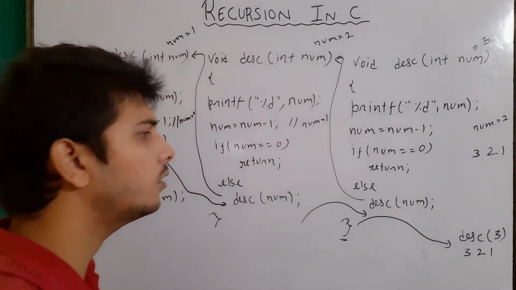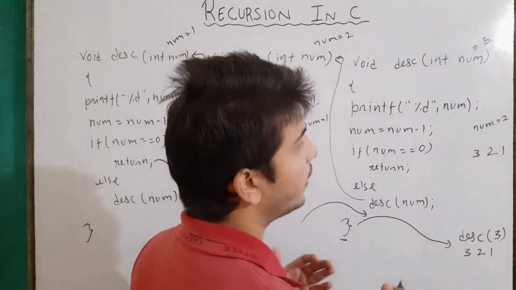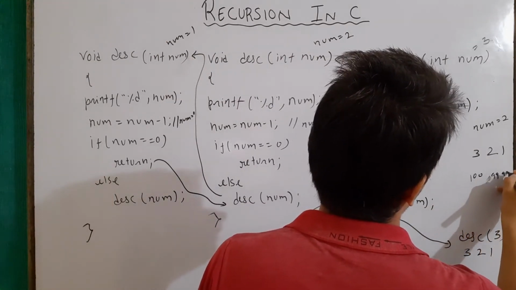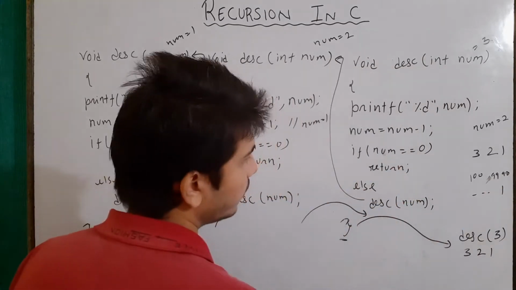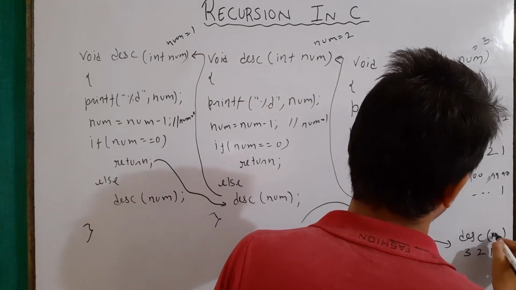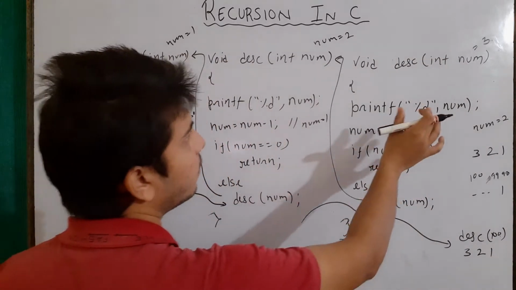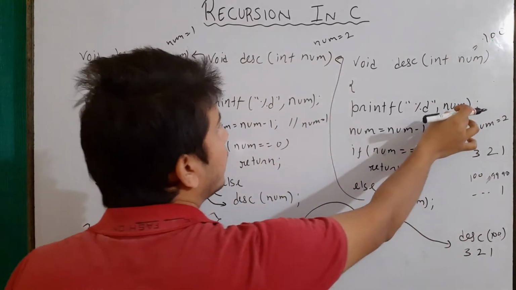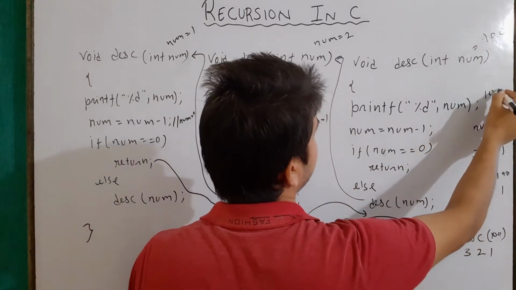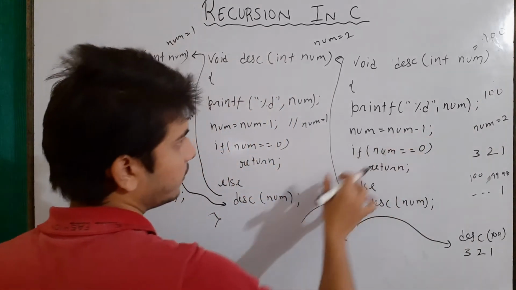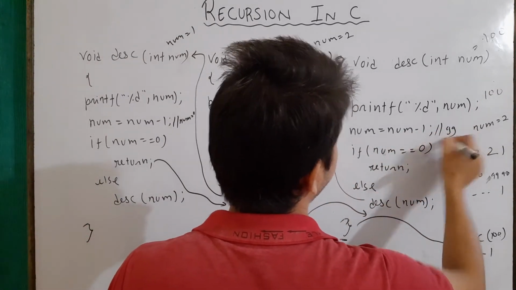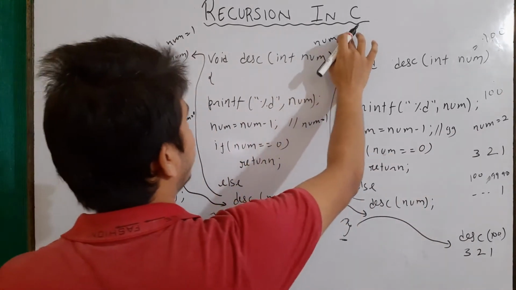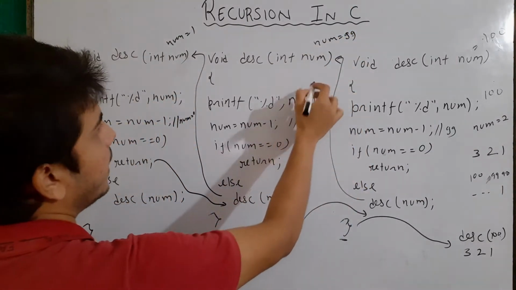Now let's say I want to print from 100 to 1. I want to print 100, 99, 98 and so on till 1. So instead of sending 3 here, I will send 100, and the same thing will happen. First of all, the num value will become 100, and then it will print num, which will be 100. Then the value will be decremented by 1, so num will be 99. It is not 0, so it will not return. Then it will call itself with the value 99. Then here it will print 99.